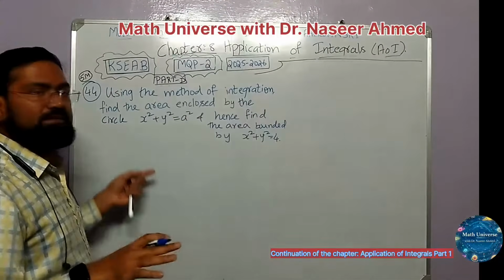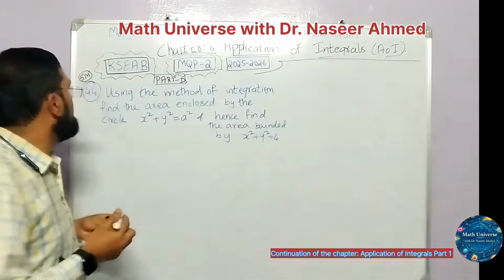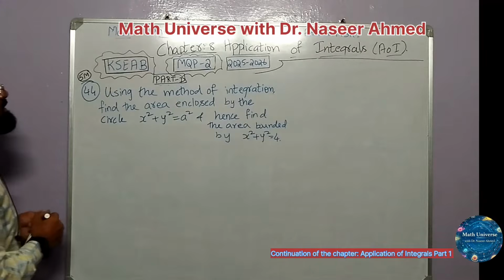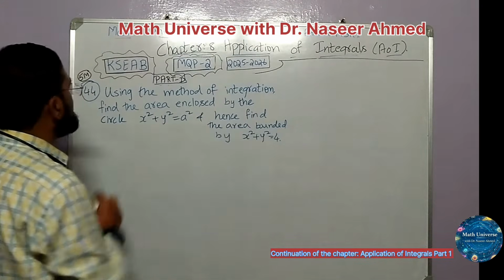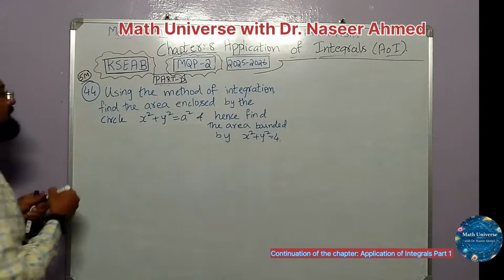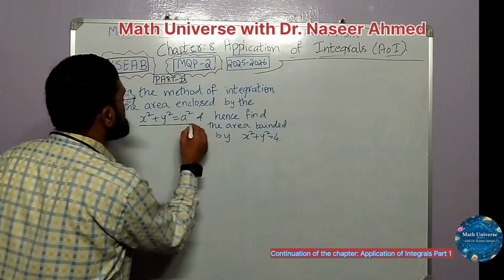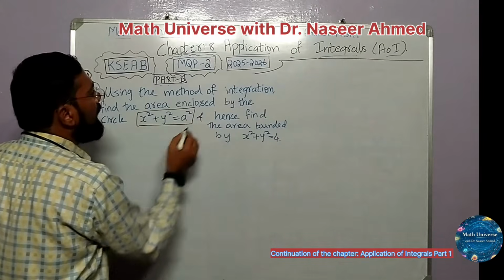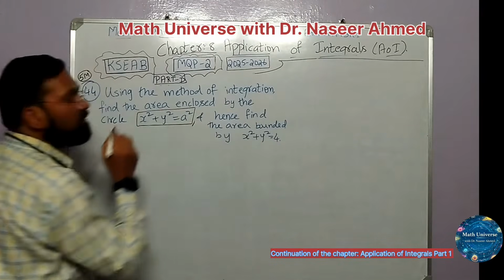The question is on ellipse. In no time we can finish. The question says, using the method of integration, find the area enclosed by the circle, and the circle equation is given by x square plus y square is equal to a square. Actually, in the model paper, the question is still here only.